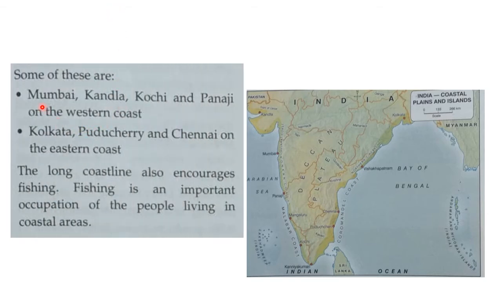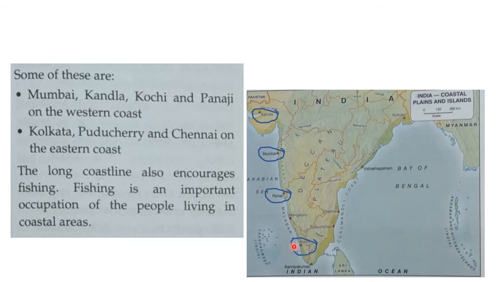Some of these important ports are Mumbai, see in the map, Mumbai. Next is Kandla. The next important port in the western coastal plain is Kochi in Kerala. Next important port here is Panji in Goa.